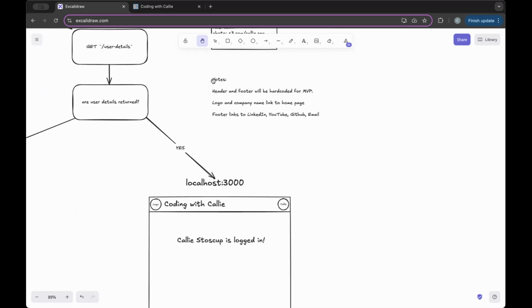So I decided to make it a little bit more structured with first name and last name. All right. And yep, some notes that I added to my plan. The header and footer will be hard-coded for MVP. Eventually, I'd like to have a website table so that way multiple users could each have their own website where they would fill in the information for the header and the footer. But for now, I'm going to eat my own dog food and I'm going to be my own user, so I only need one. So for MVP, I'm just going to hard code the header and footer and the logo and company name. And the footer will link to LinkedIn, YouTube, GitHub, and email.